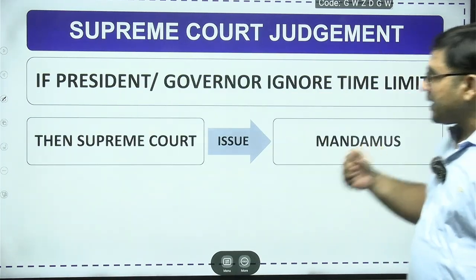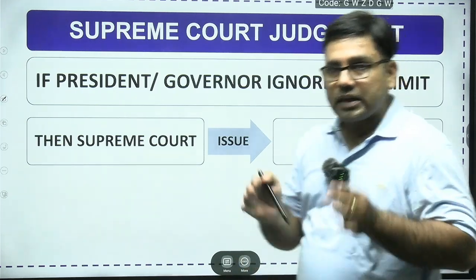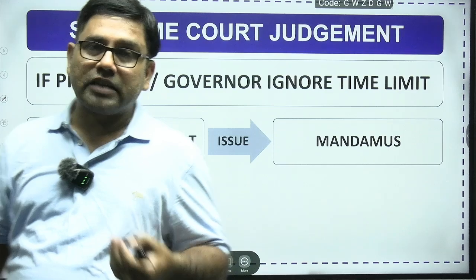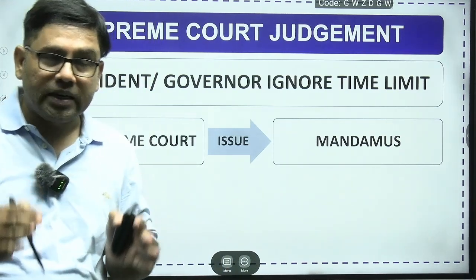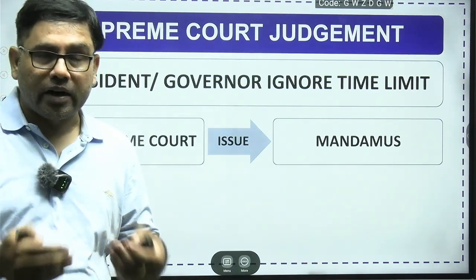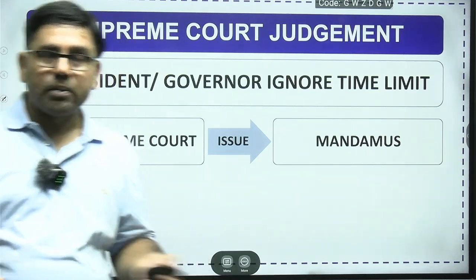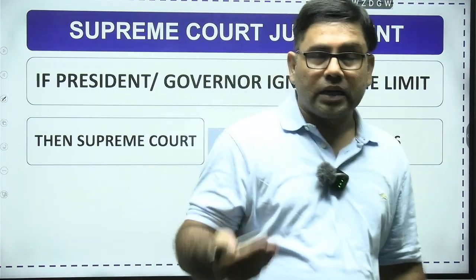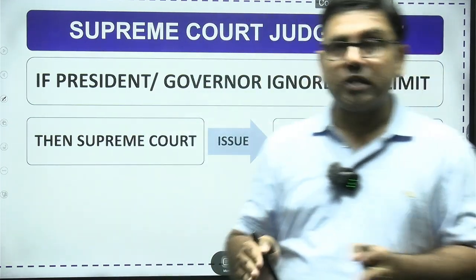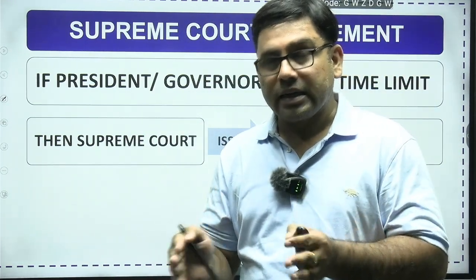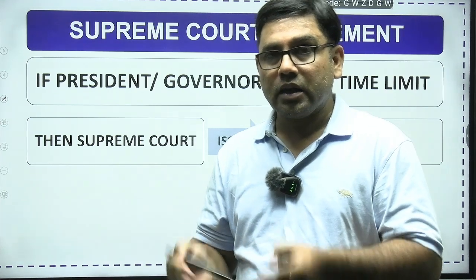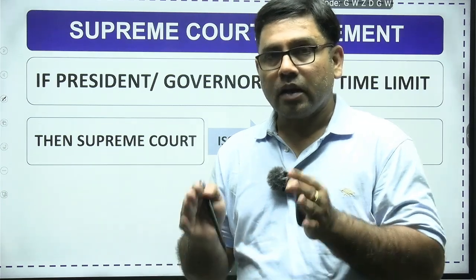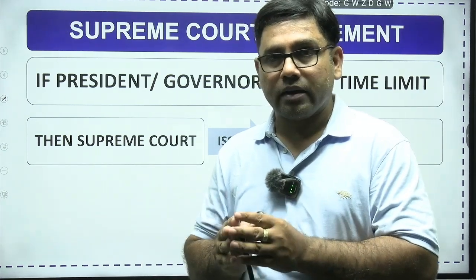And if either the President or the Governor of a state is not abiding by this judgment of the Supreme Court or the time limit that has been fixed by the Supreme Court, then the Supreme Court may issue a writ of mandamus. Writ of mandamus, हमने आपके साथ already discuss किया था कि writ of mandamus cannot be used against the President and Governor of a state because they are not answerable to any court of law working under the Indian Constitution for their official duty. But here the Supreme Court of India has said that they can issue this writ of mandamus against the Governor or the President of India. ये बात समझ पा रहे हैं?